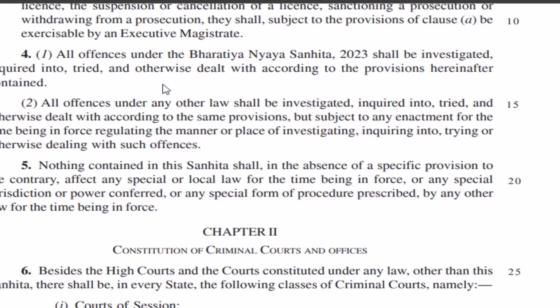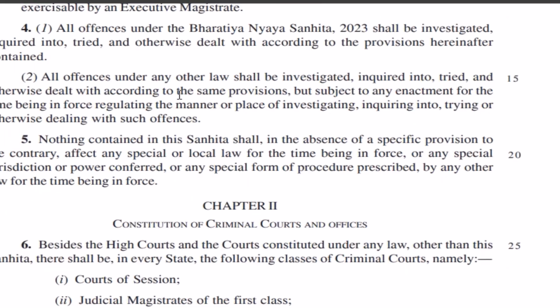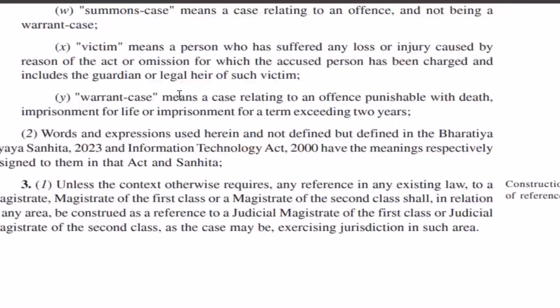So we know that if there is some special law or local law towards a particular act or offense, then that special or local law will be applicable. Otherwise, BNSS will be applicable. We know the special or local laws, such as the POCSO Act or the Juvenile Justice Act, are special laws, right? We have to deal with those according to that law only. But where these laws are not applicable or not present, then we can apply the BNSS, that is Bharatiya Nagarik Suraksha Sanhita. So this was chapter number 1 of the BNSS.